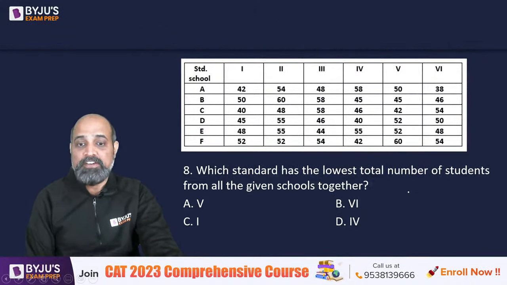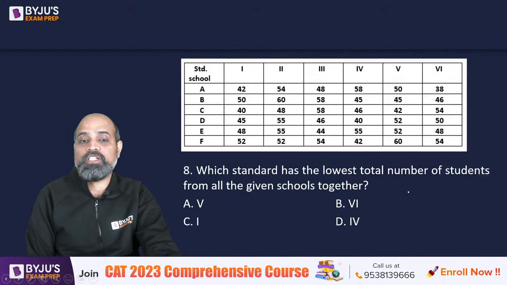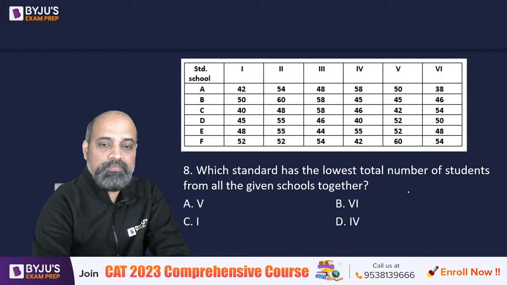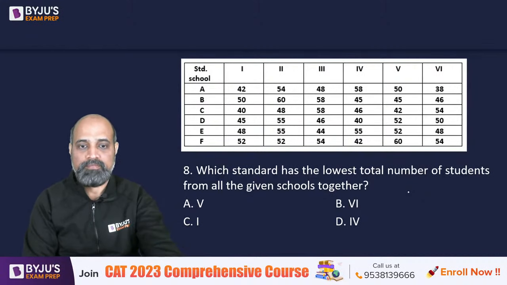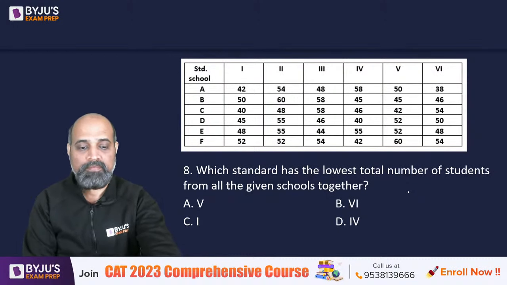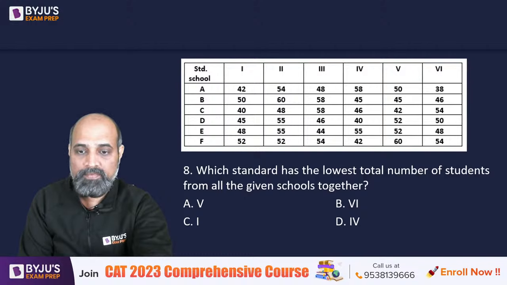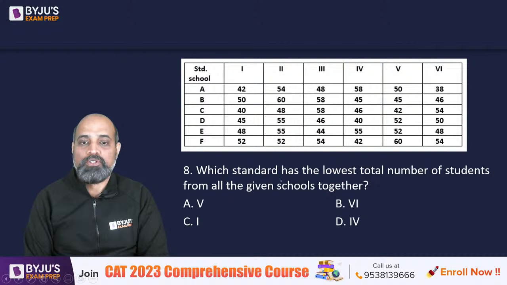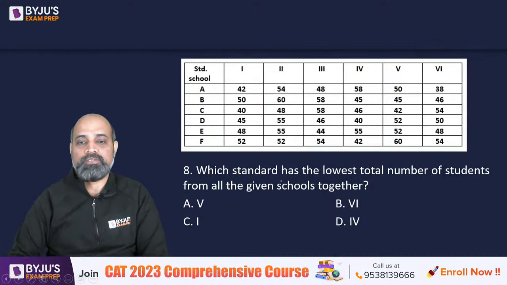Next. Which standard has the lowest total number of students from all the given schools together? Lowest total.